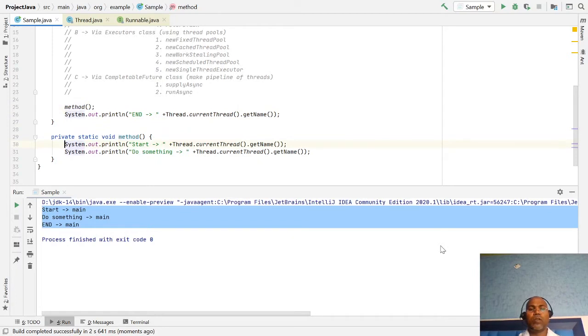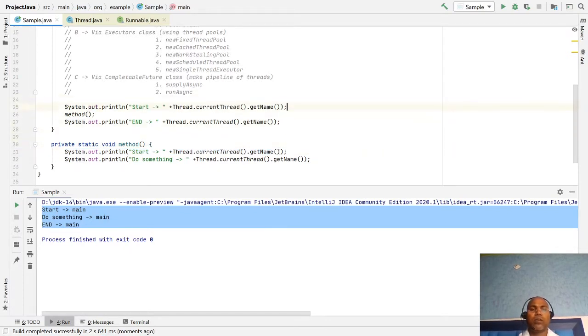If you're writing this code in a method as well, method started, do something.